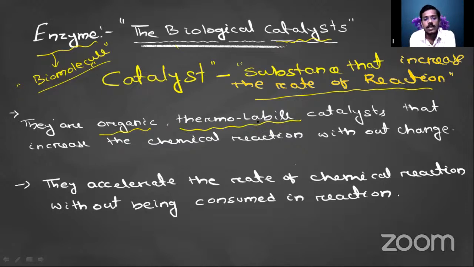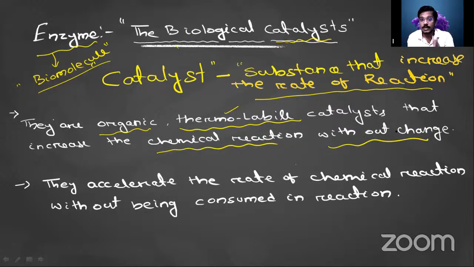Thermolabile means that if we provide heat, the enzyme will not be able to function. If we increase the temperature, the function of the enzyme will be disturbed. So that is called thermolabile, not thermostable. It is not stable in high heat. If we increase the heat beyond 55 degrees Celsius, enzymes stop working. So that is called a thermolabile catalyst.